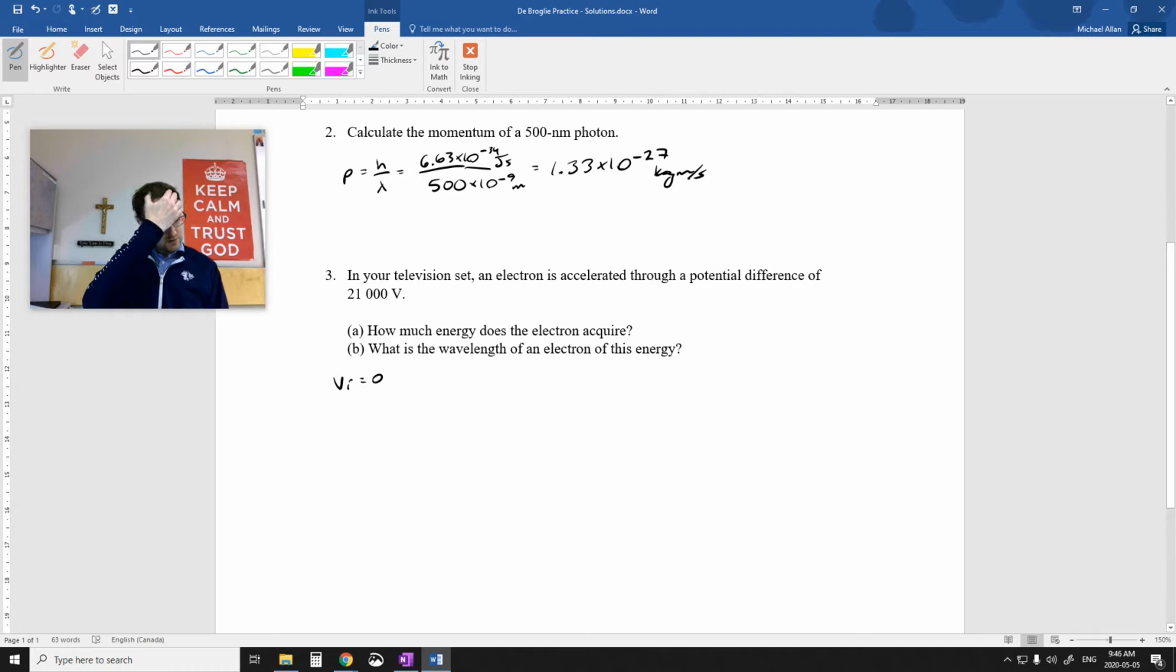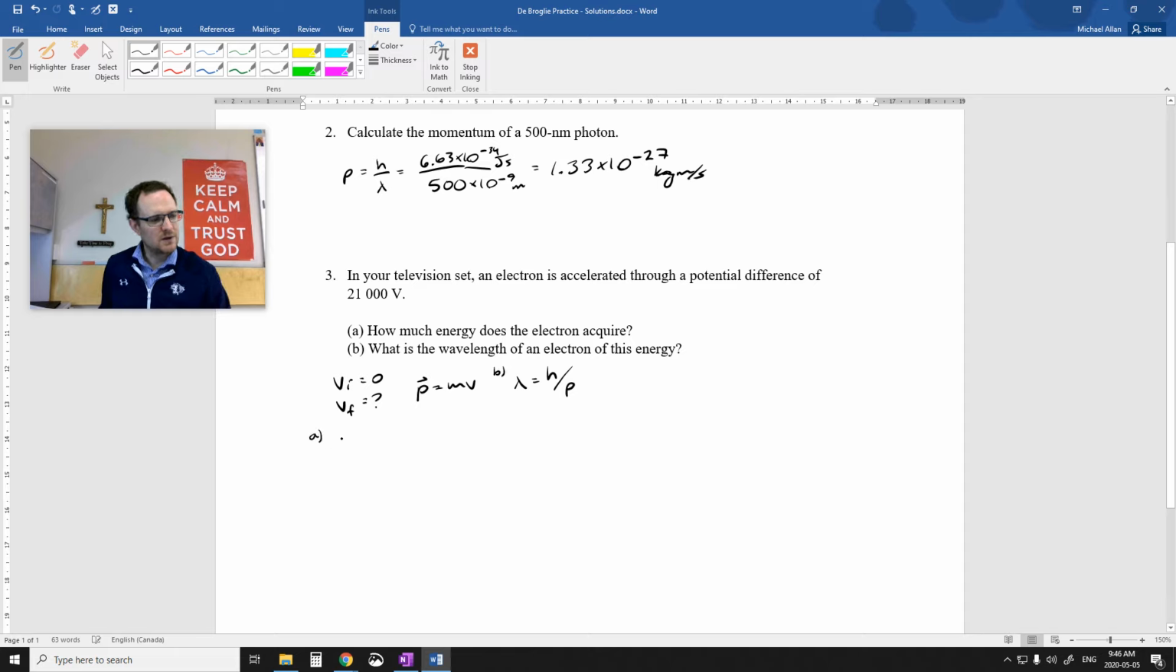I'm going to have to find out how fast it's going. I'm going to have to find its final velocity, because then I can use that to find its momentum. If I can find its momentum, then I can find its wavelength. I guess I can find its energy as well, but the energy part is going to use the kinetic energy, and then I can use its momentum to find its wavelength: h over momentum. So that's my goal, to get there.